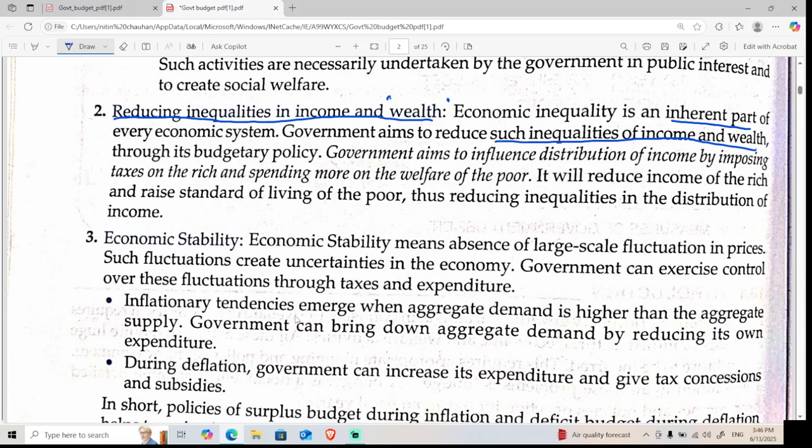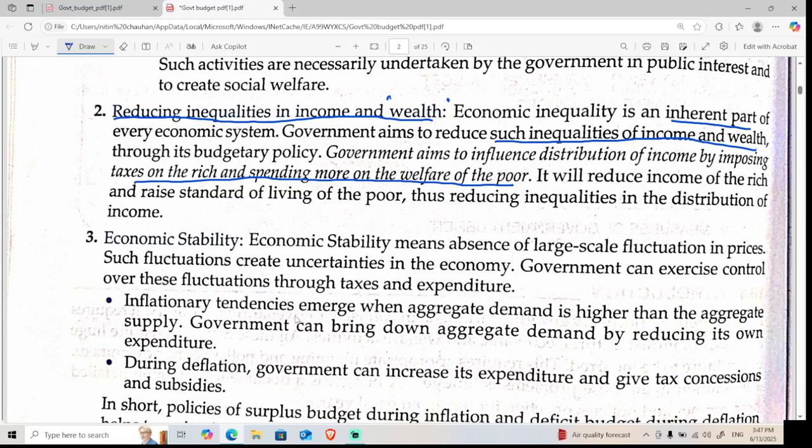So the government aims to influence the distribution of income by imposing taxes on the rich and spending more on welfare for the poor. So the economy has a kind of strategy of bringing equality between rich people and poor people. They charge the rich people and they give facilities to the poor people in the form of subsidies, in the form of a rationing system, distributing wheat and rice at the lowest cost.